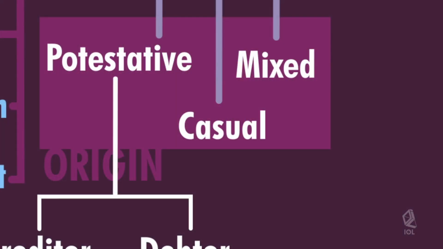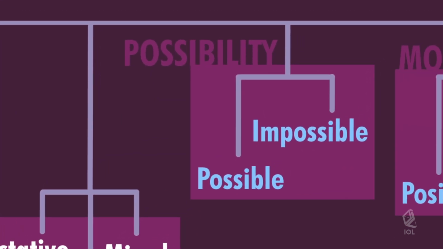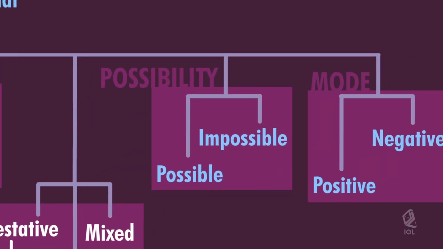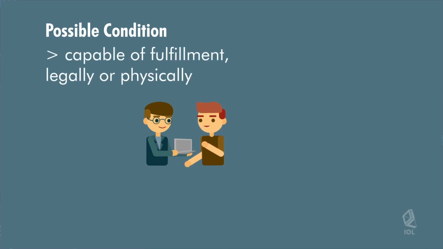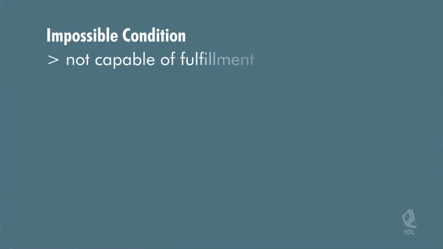Classifications of condition as to possibility include possible and impossible conditions. It is a possible condition when the condition is capable of fulfillment legally and physically, while an impossible condition is one that cannot exist or is not capable of fulfillment, or those contrary to good customs or public policy, and those prohibited by law. Here's an example of an impossible condition involving an obligation to do.